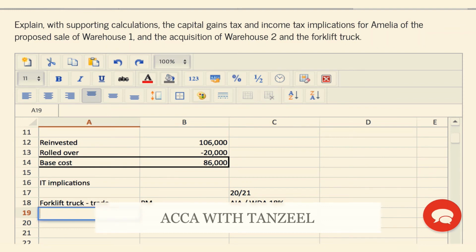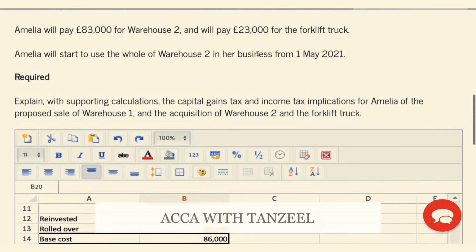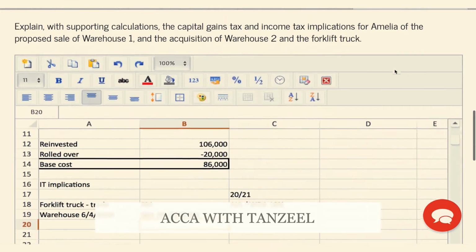For the warehouse, as the warehouse has been purchased after the 6th of April 2020, it will get the structural buildings allowance at 3%. This is a straight line allowance given for 33 years and 4 months. However, it is not going to get it for the entire year because they have told us that the warehouse is going to be brought into use in her business from the 1st of May 21.